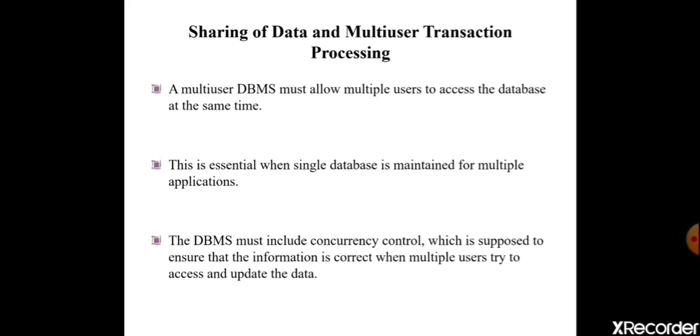So we say the DBMS must include concurrency control, which is supposed to ensure that the information is correct when multiple users try to access and update the data. It should be correct when we are accessing the data. Hope you are getting what I am saying. Fine. These are the different characteristics we studied about the database. Thank you.